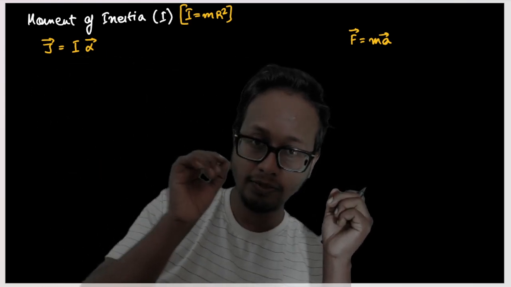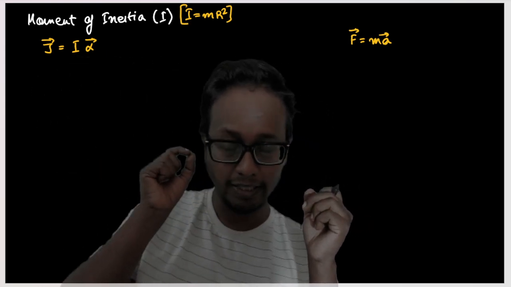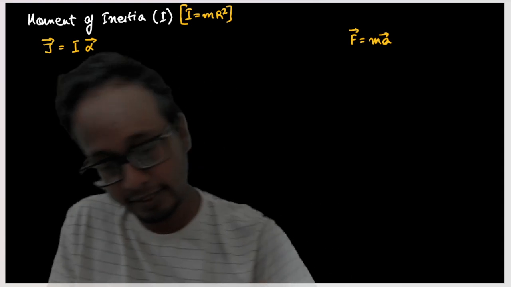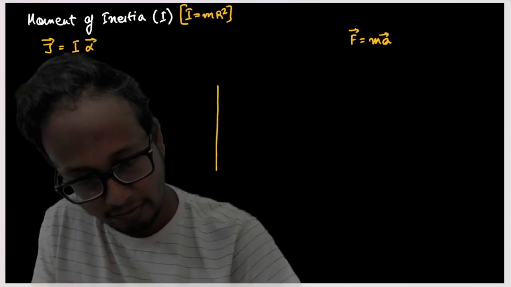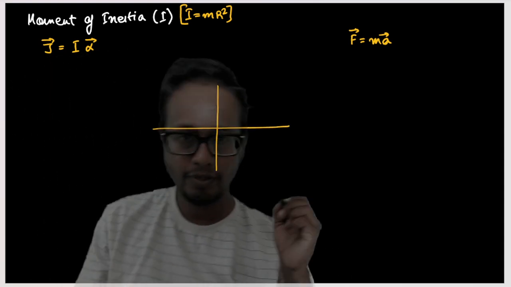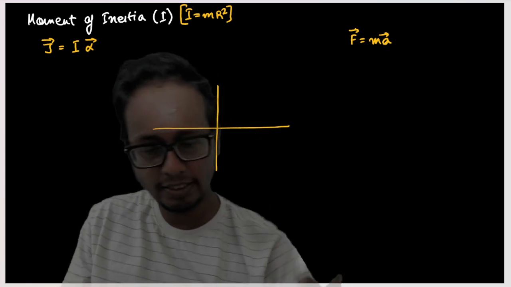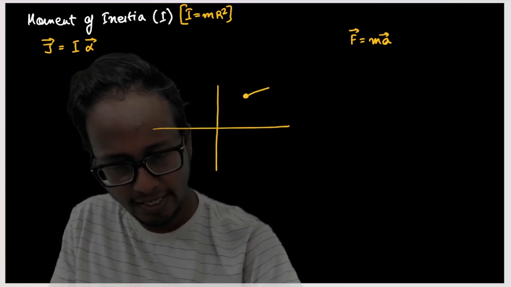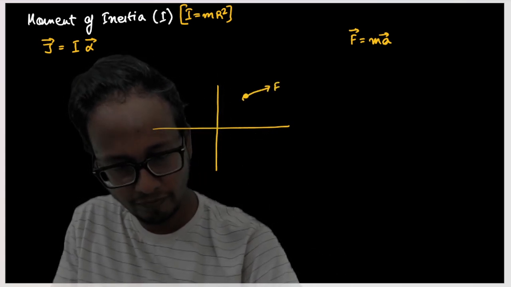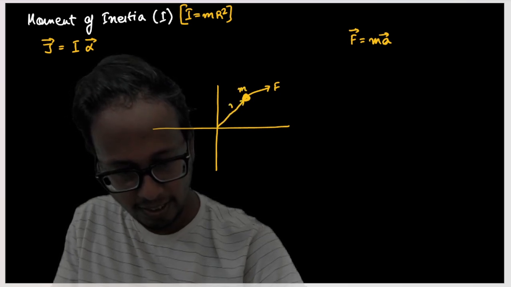Now one more thing that you have to note here, that is not precisely taught to you all, is that, see, suppose this is my y-axis, this is my x-axis. Okay, I have any body, and suppose a force is applied here in any random direction. There is a small body of mass m. The position vector of this is nothing but r.